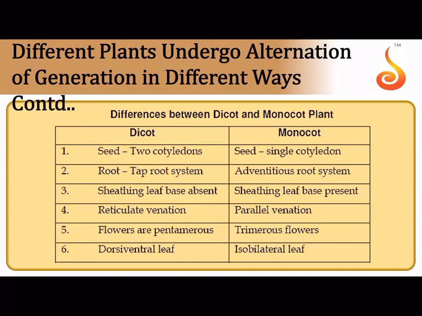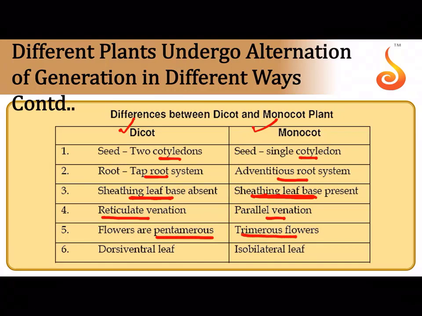And if you were to talk especially about angiosperm, differences between dicot and monocot. You know dicot has 2 seed leaves or cotyledons or embryonic leaves. Dicot has taproot system, monocot has adventitious root system. Dicot has a stalked petiole, it has a regular leaf base, but here the leaf base or the hypopodium forms a sheath-like structure which encircles the main stem. The veins are found in a spidery web-like pattern. Here they are parallelly arranged.